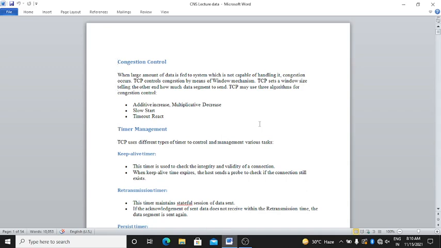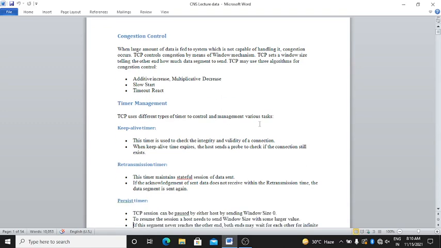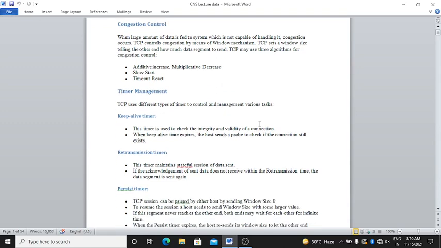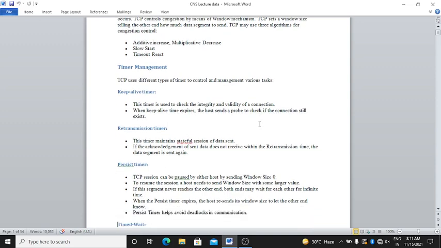Then timer management is there. TCP uses different types of timers to control and manage various tasks. Then keep alive timer is there. This timer is used to check the integrity and validity of a connection. Also, when the keep alive timer expires, the host sends a probe to check if the connection still exists.